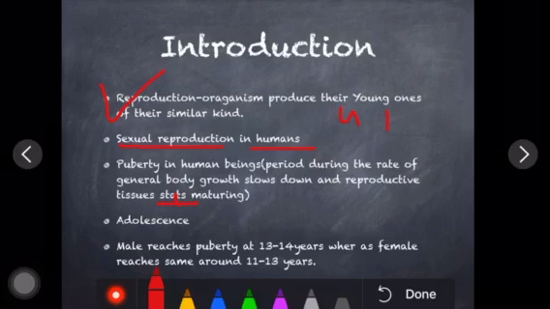It means the growth is gradually slowing down, and the cells which are responsible for producing young ones start maturing. That age is called puberty, and this phase of life is called adolescence. Males reach puberty at 13 to 14 years, whereas females reach it a little earlier, at 11 to 13 years.